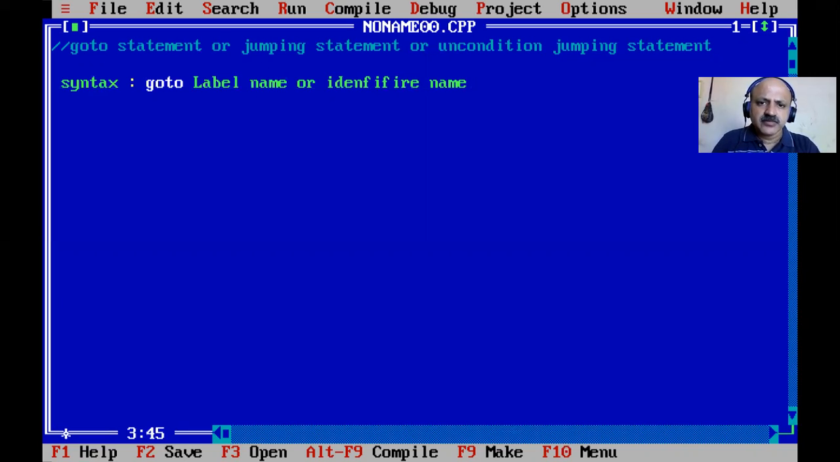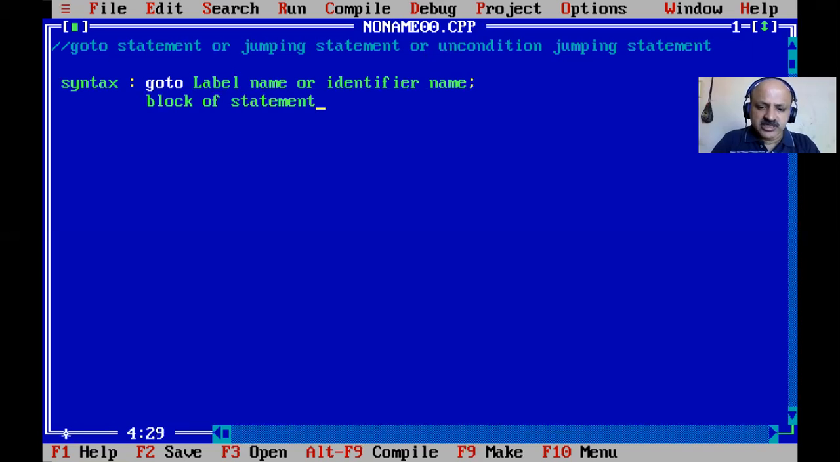So label name or identifier name, and after the name a semicolon. You can give any valid name, like a variable name, a suitable name for the identifier or label, sometimes known as a label name. And then comes a number of statements, or we can say a block of statements.